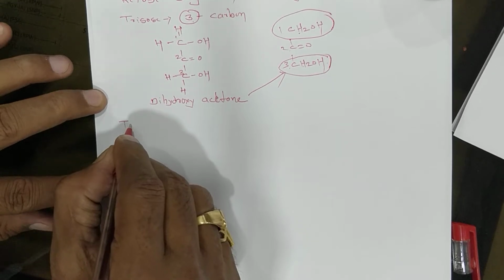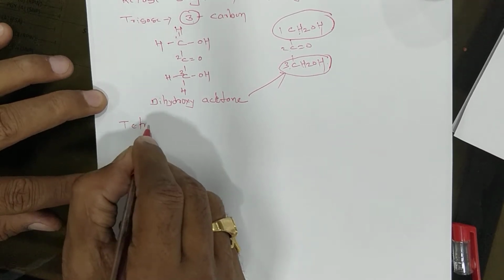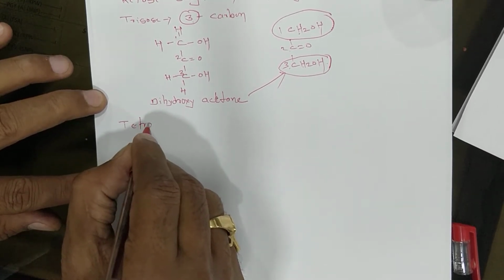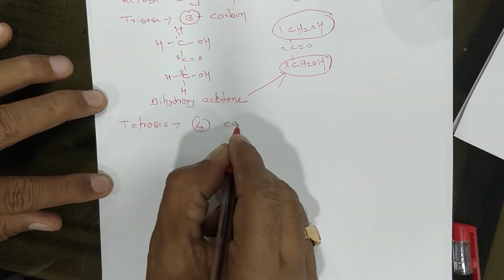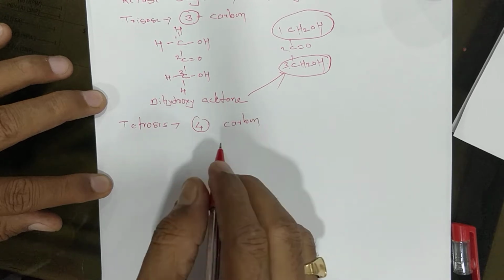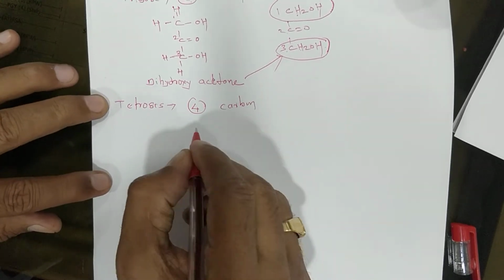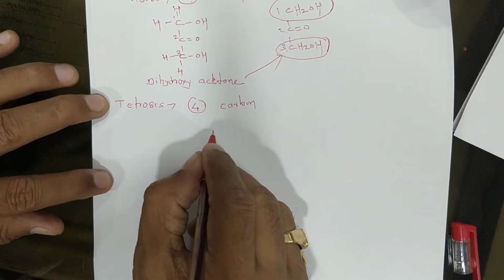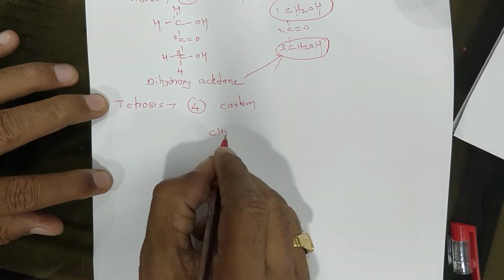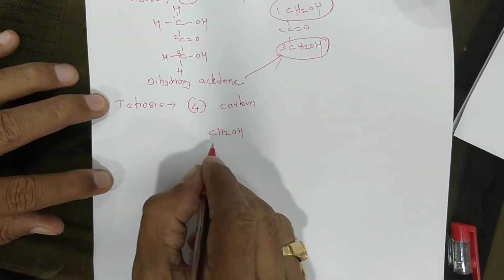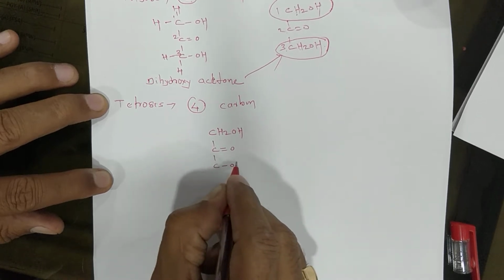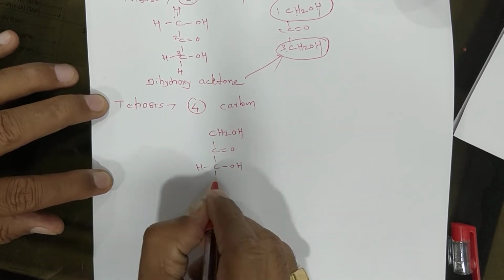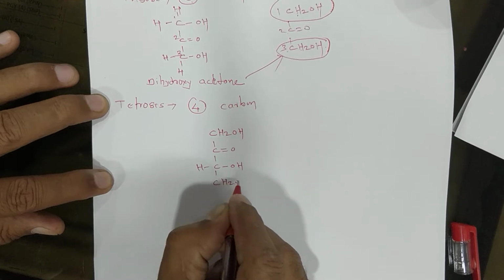A ketone sugar tetrose contains 4 carbon atoms. Write down 4 carbon atoms. Now you know the basic nucleus: CH2OH is the first, second C double bond O, third COH and H, and CH2OH.